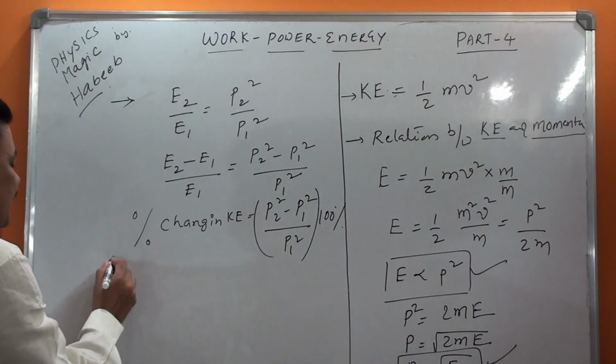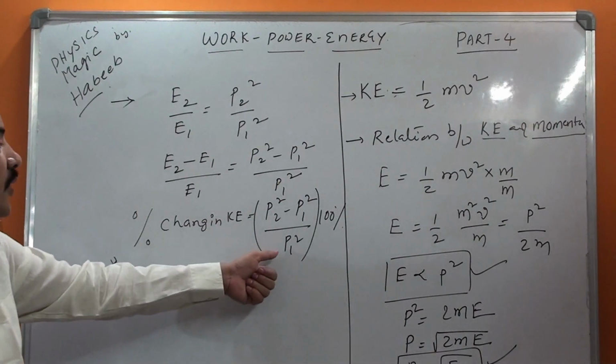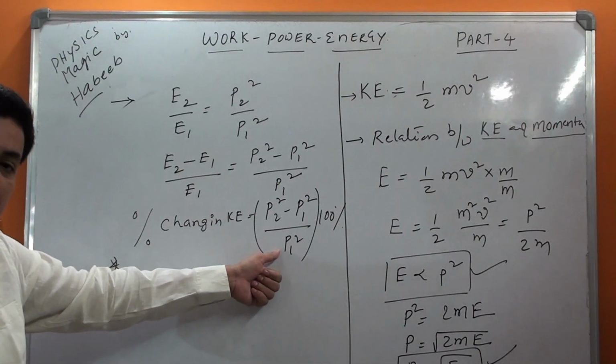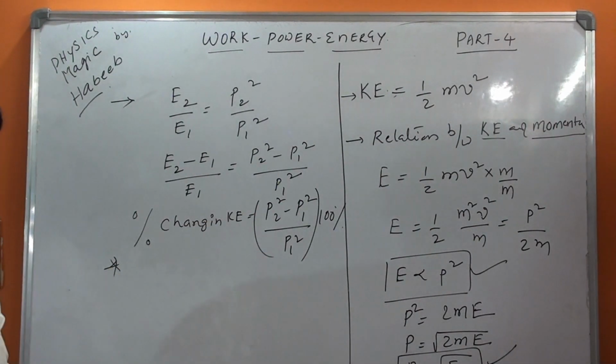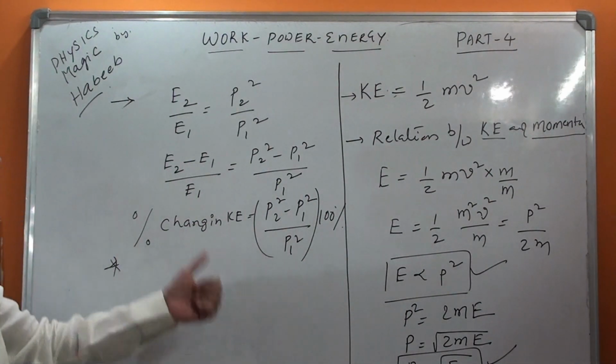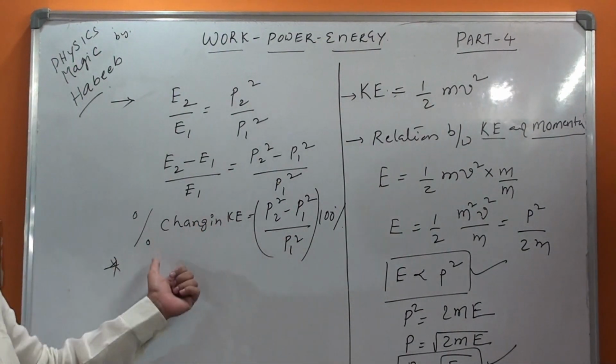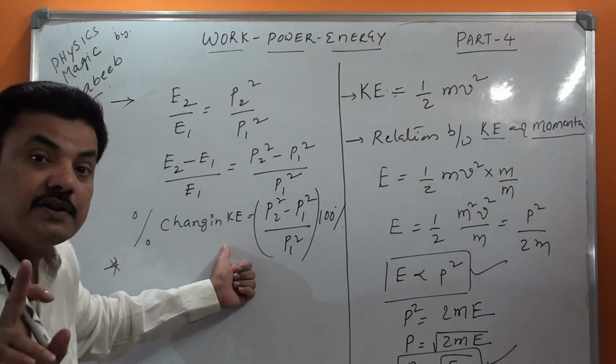Here I am telling a previously asked question. If momentum is increased by 100%, what is the percentage increase in kinetic energy, or the percentage change in the kinetic energy?